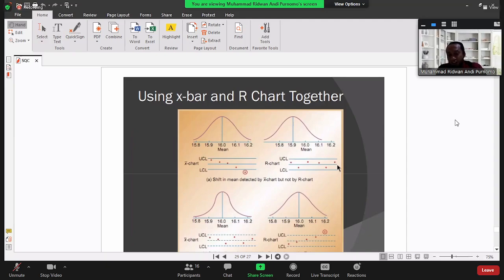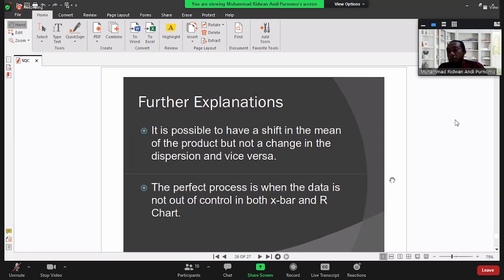The second condition: the X bar chart is still good, still okay. There is no data out of control, but in the R chart, there is data that is out of control. So if like this, we can say that the machine is still accurate but not precise anymore. That's all for our explanation this evening.